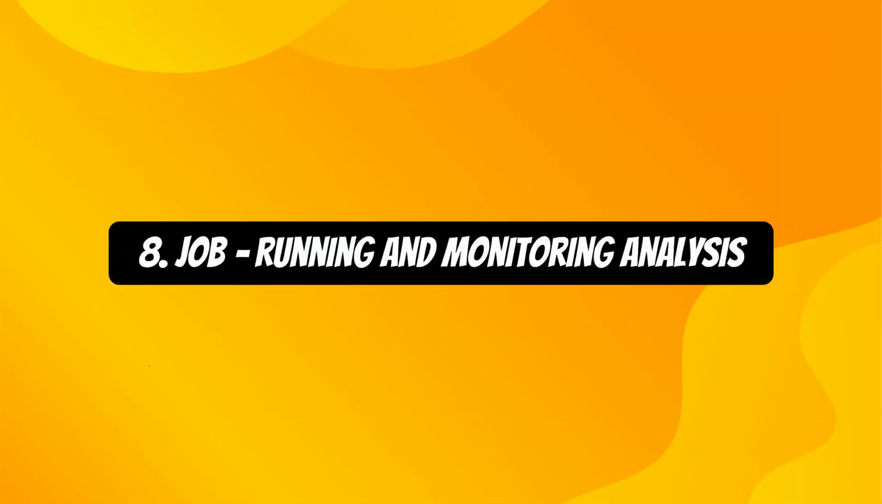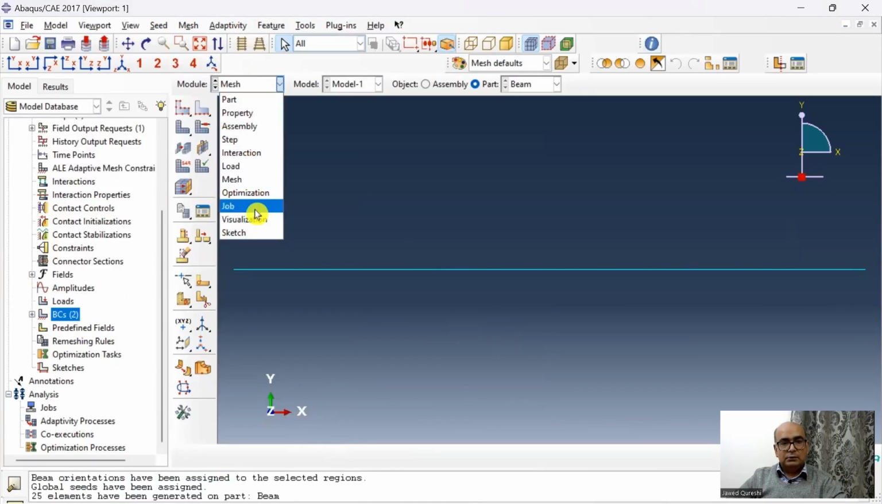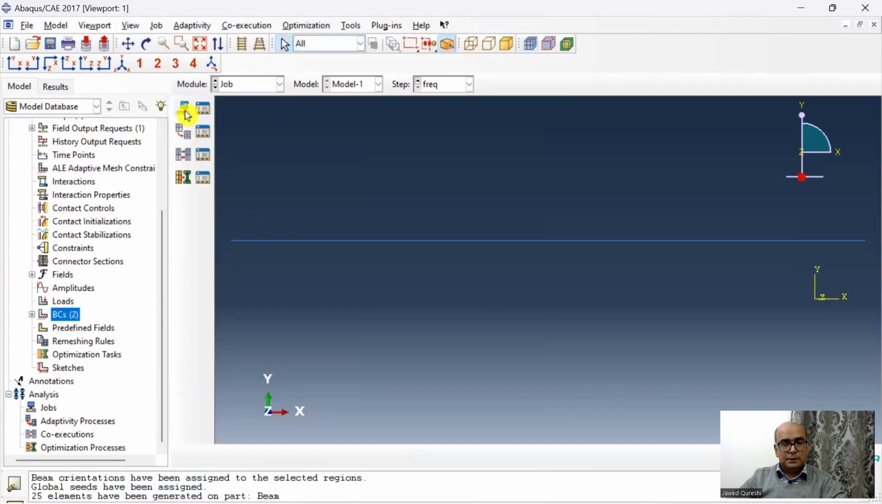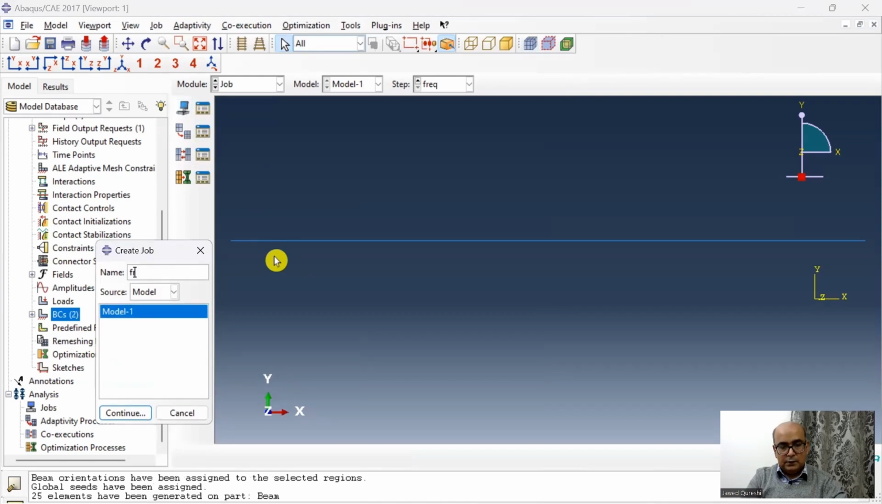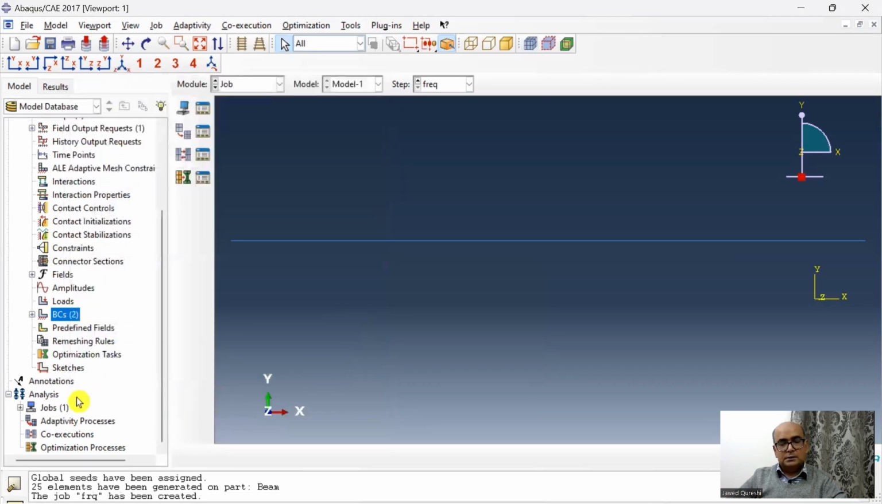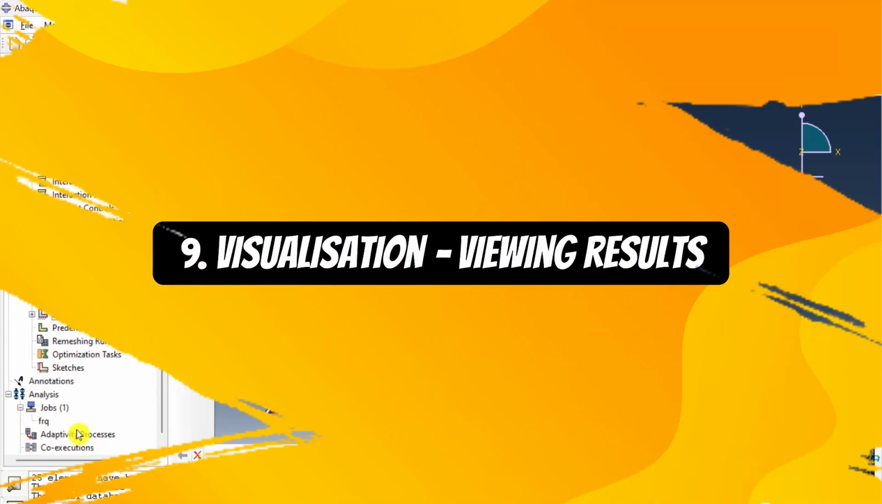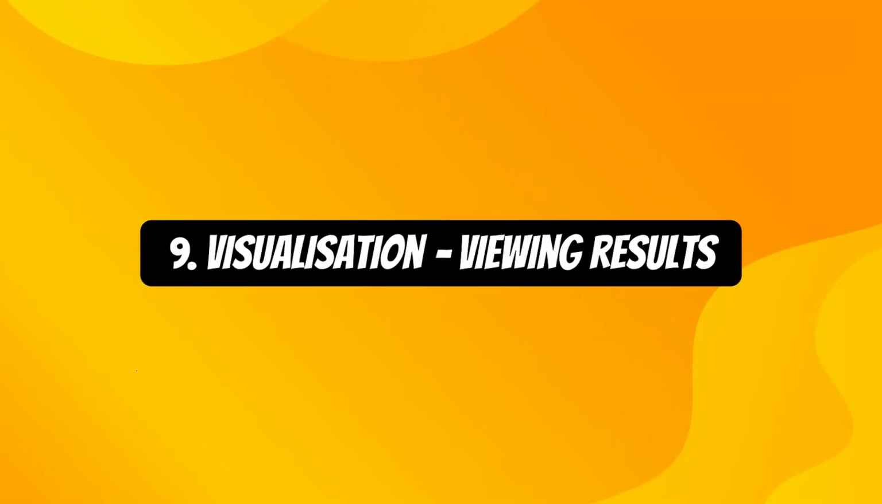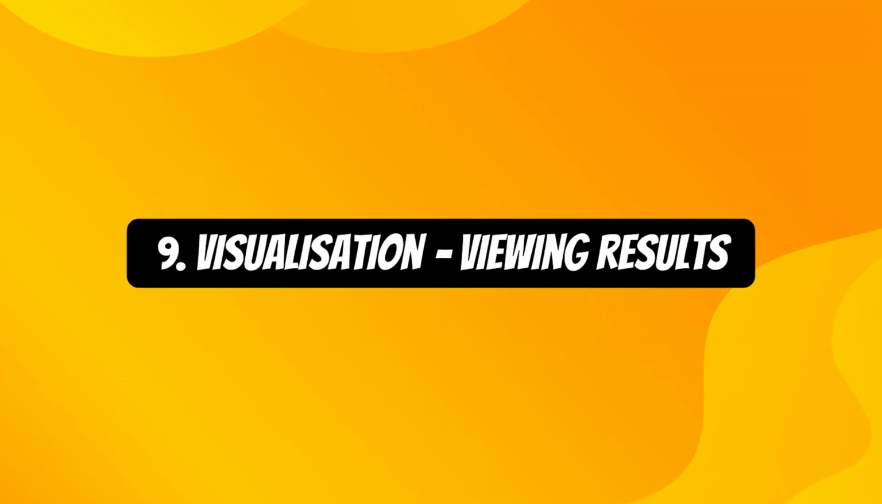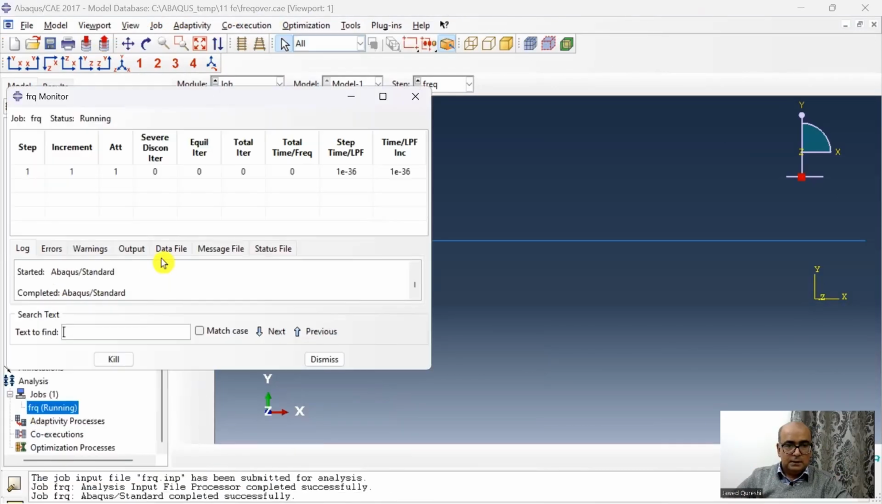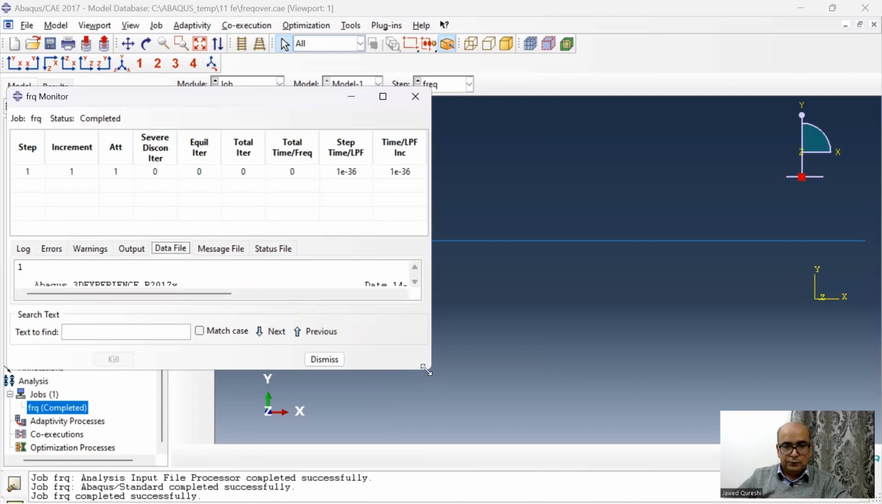Eighth is job module, which we use to run and monitor analysis. And then I will go to job and define a job. Click here. I will say freq. Click OK. The job has been defined. At this point, I will set up the working directory, and I will save the model before I submit the job. And then finally, ninth is visualization module, used for viewing results. And then I will submit the job, a clean solution. Here, I will be interested to see the data file before viewing the results.